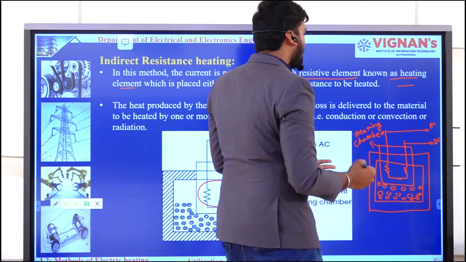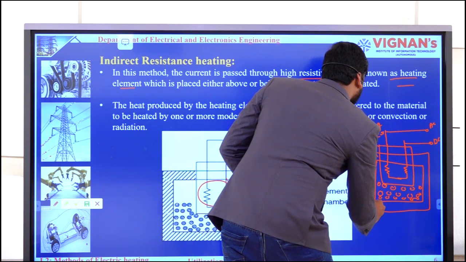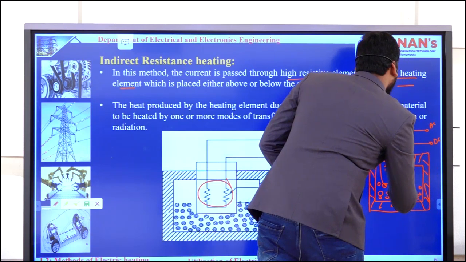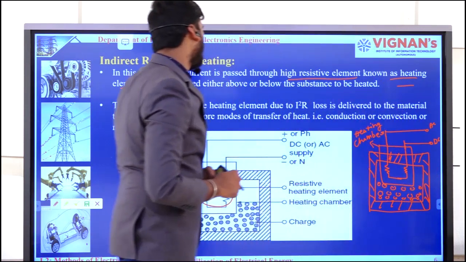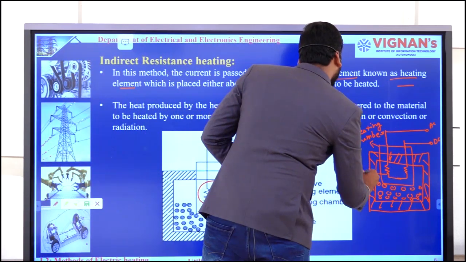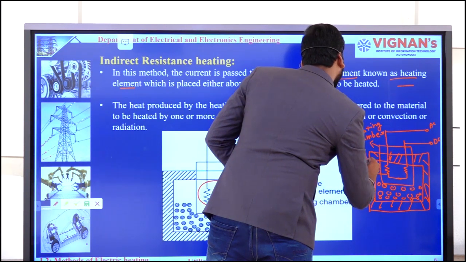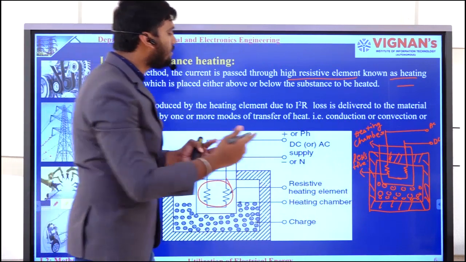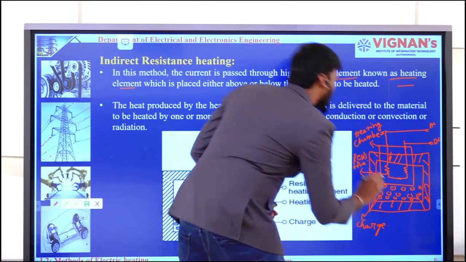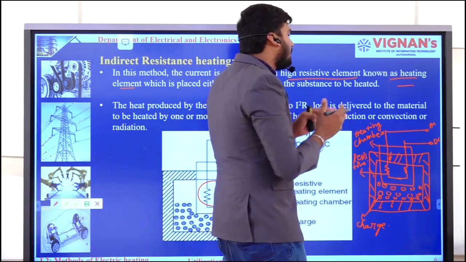The material which has to be heated is placed over here, and this is my chamber. This is how the circuit will look. This is my resistive element, and this is my charge.